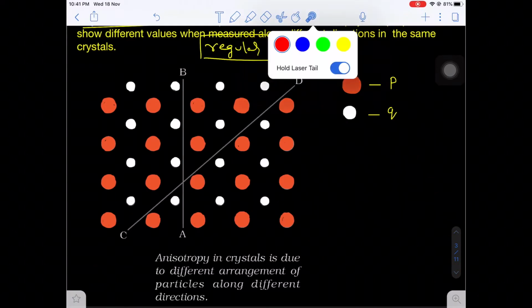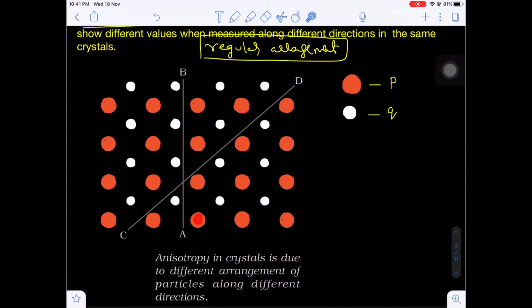You see particle P, immediately particle P, particle P, otherwise particle Q, particle Q, like that.